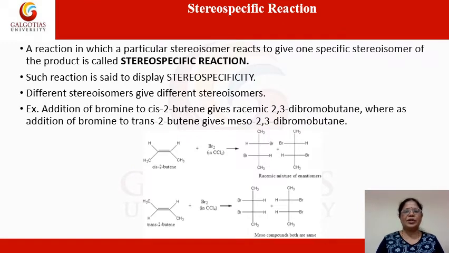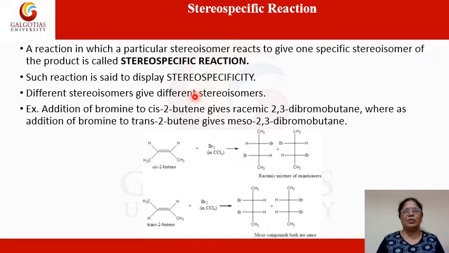So a reaction in which a particular stereoisomer reacts to give one specific stereoisomer as a product is actually of interest, and such type of reactions have a very specific name, and that is called as a stereospecific reaction.